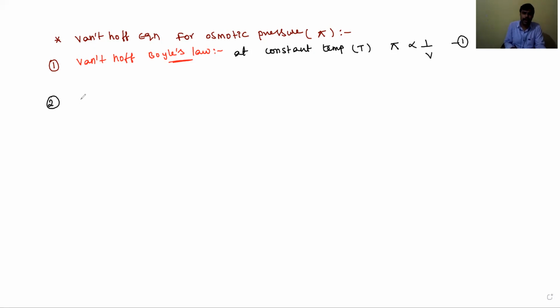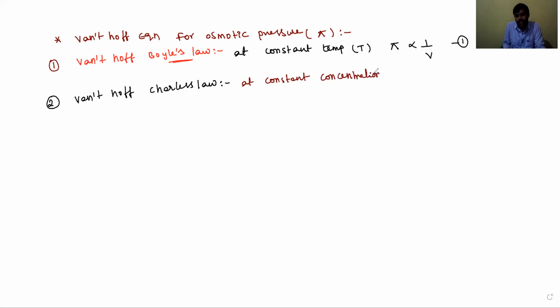The second one is Van 't Hoff Charles law. What is Van 't Hoff Charles law? Van 't Hoff Charles law is nothing but at constant concentration, C is constant, dear student. Concentration is nothing but molarity. At constant concentration, pi is directly proportional to temperature. Osmotic pressure is directly proportional to temperature. This is the second equation.